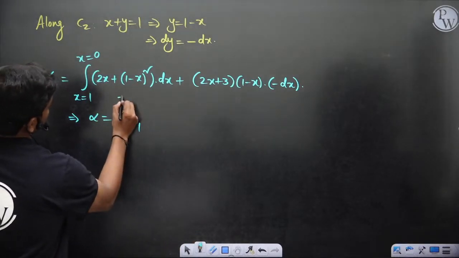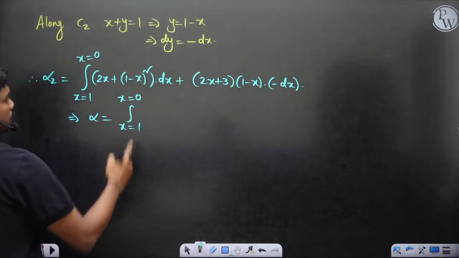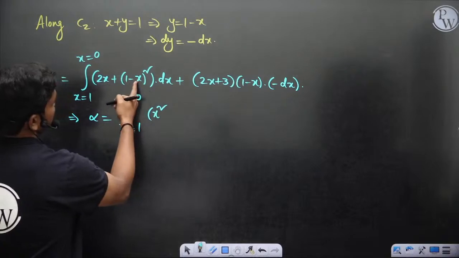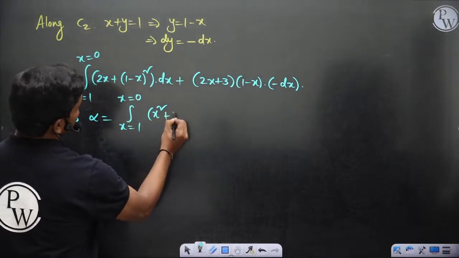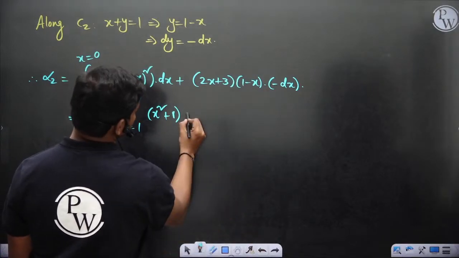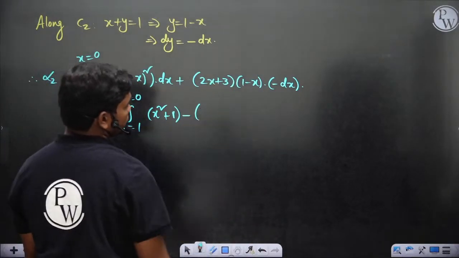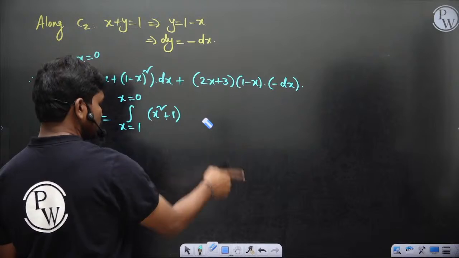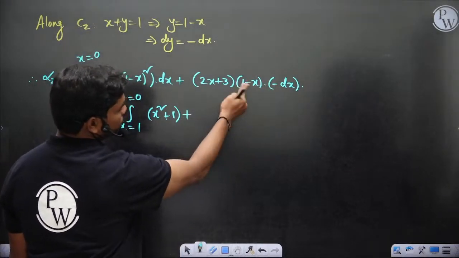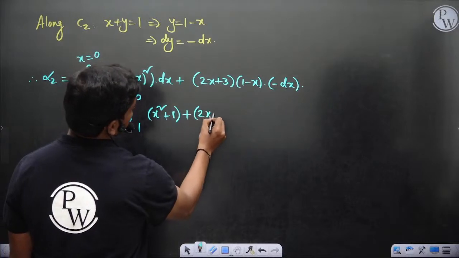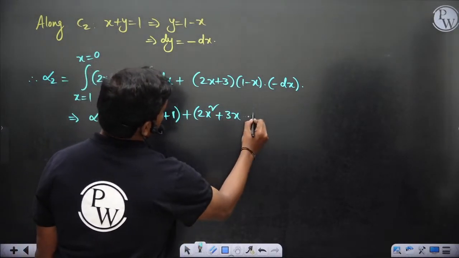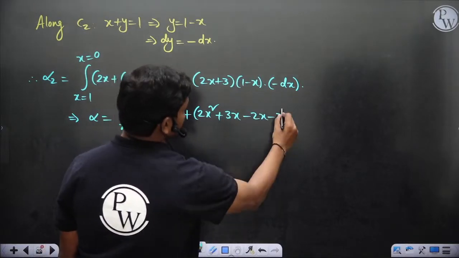Integral from 1 to 0 of (2x plus (1 minus x)) whole square. So this can be written as (x minus 1) whole square as well. So x square minus 2x plus 2x, they get cancelled, plus 1. This is the first term. Then because of this minus sign, you put it as plus and write this as x minus 1. So 2x square plus 3x minus 2x minus 3. Okay, this full value